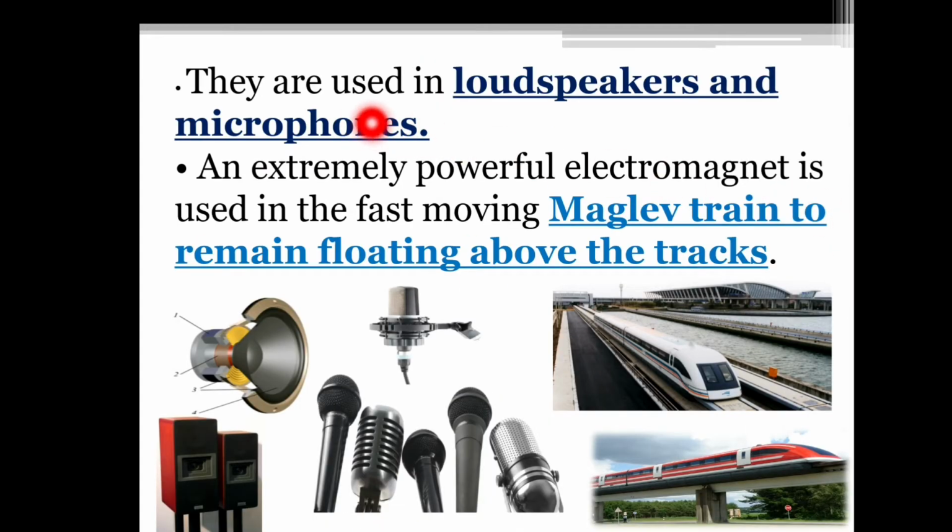Magnets are used in loudspeakers and microphones. An extremely powerful electromagnet is used in the fast moving maglev train to remain floating above the tracks. So magnets are used in loudspeakers and microphones, and electromagnets are also used in the fast moving maglev train.